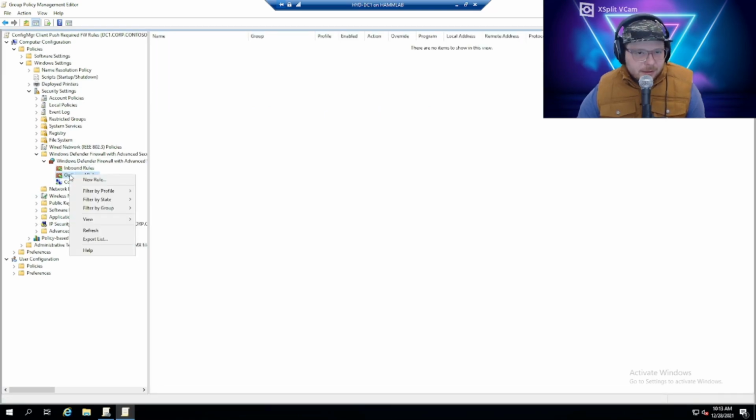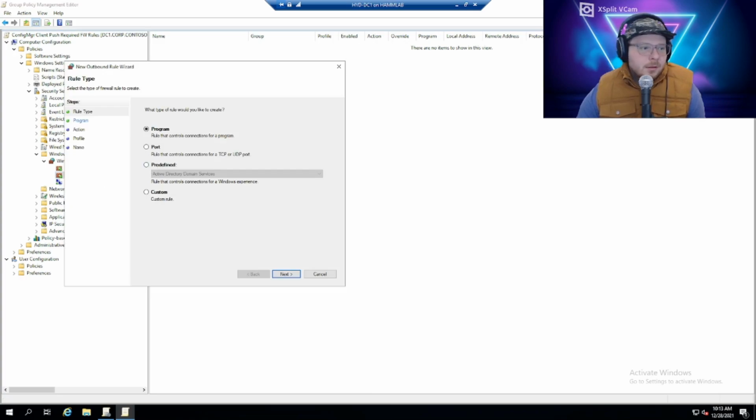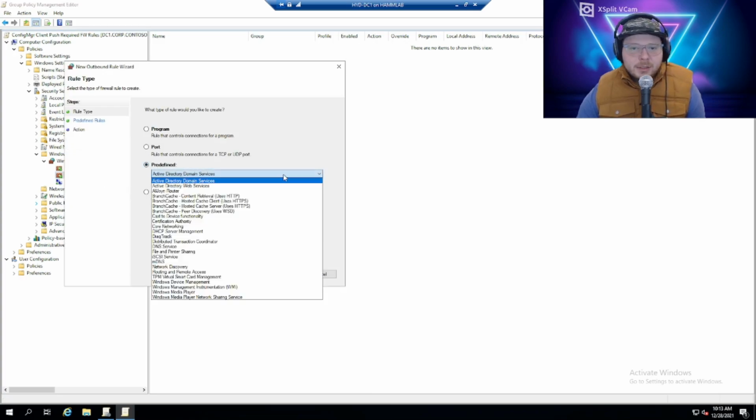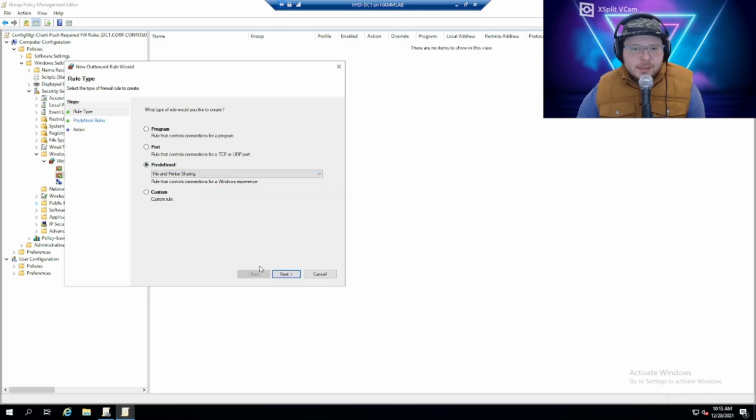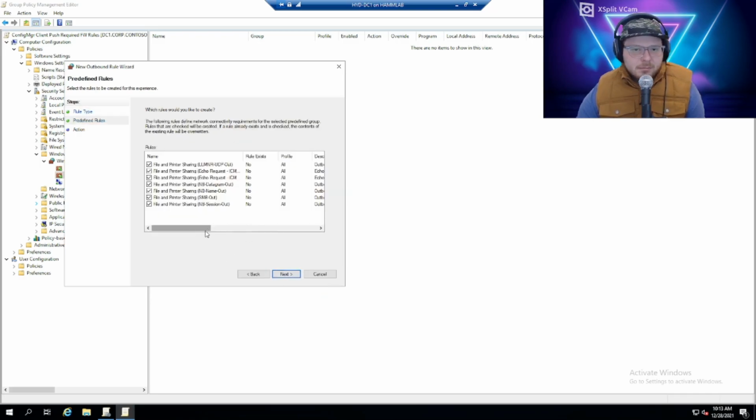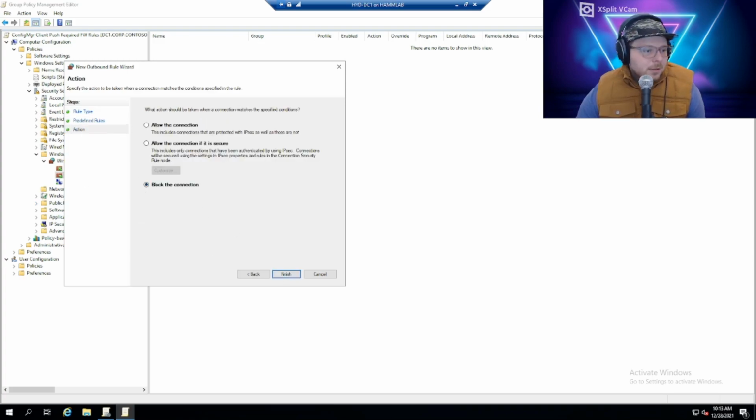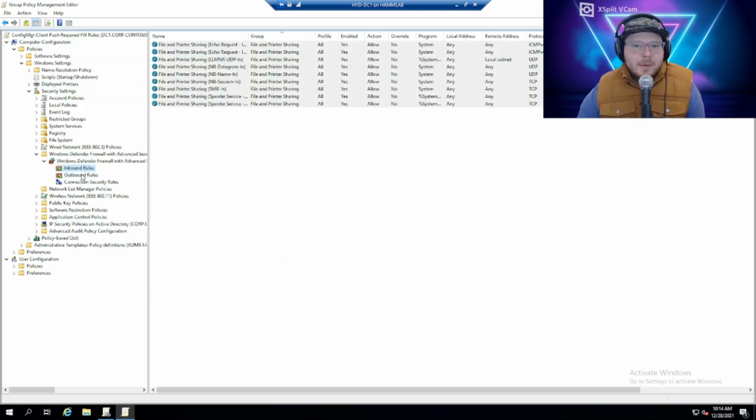So outbound rules, right click, new rule. Just like last time, predefined, file and printer sharing. Next. I'm going to leave them all. I want in and out. And we're going to allow the connection. Click finish. Now we've got our inbound rules, outbound rules for file and printer sharing. And now we're going to create some inbound, outbound rules for WMI or Windows Management Instrumentation.